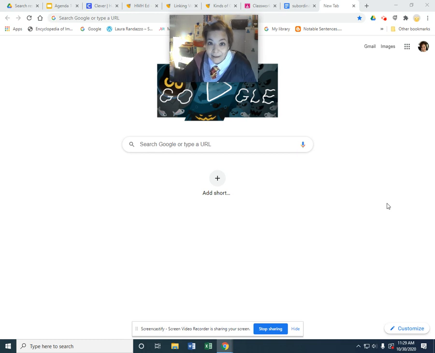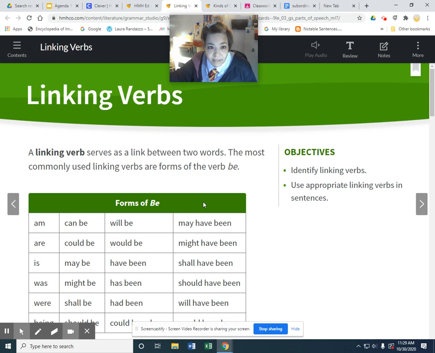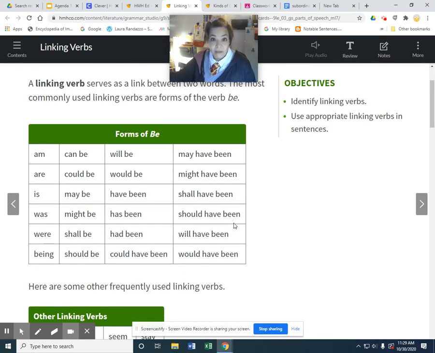Remember, a helping verb has to hold someone's hand, so a helping verb is only going to be with another verb. So something else has to be attached to it. So if we look at the assignment, the difference is a linking verb will also be all of those like am, are, was, were, be, been, being, but it'll also be what's called a state of being verb. State of being verb is anytime we are something. So like when we say I am happy.